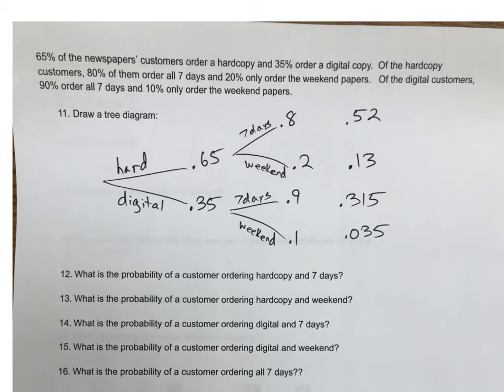How did we get 8? It's the second sentence. Of the hard copies, 80% are 7 days a week, and 20% are just on the weekend.